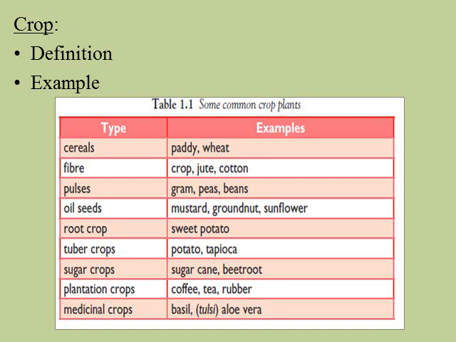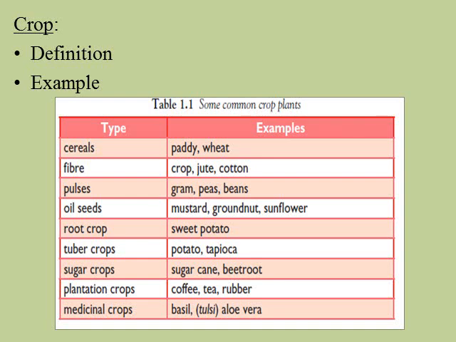There are certain types of crops such as cereal crops, fiber crops, pulse crops, oilseed crops and root crops. Examples of cereal crops are paddy and wheat. Fiber crops are jute and cotton. Pulse crops are gram, peas and beans. Oilseeds are mustard, groundnut and sunflower. Root crops are sweet potato, tapioca, sugarcane and beetroot. Plantation crops are coffee, tea, rubber, and certain medicinal crops, for example basil, that is tulsi, and aloe vera. These are all included in the crop type of plants.